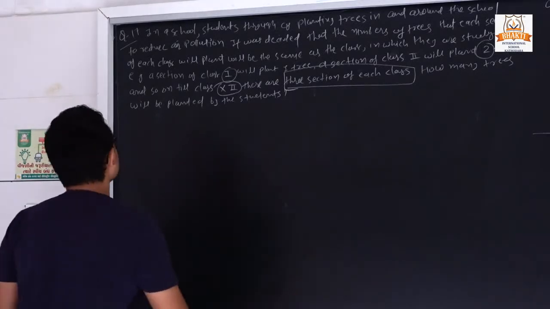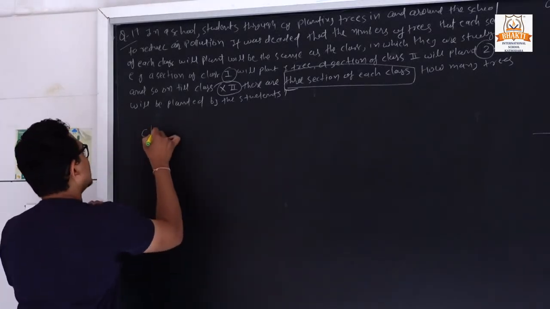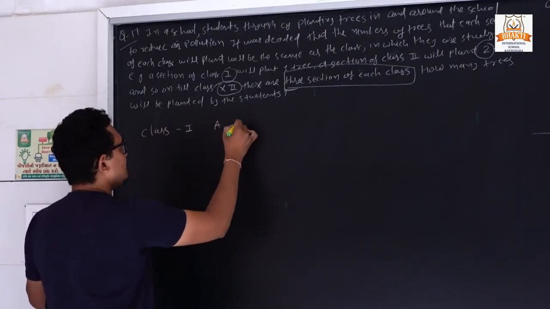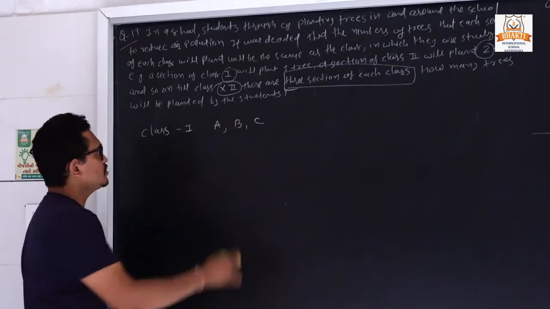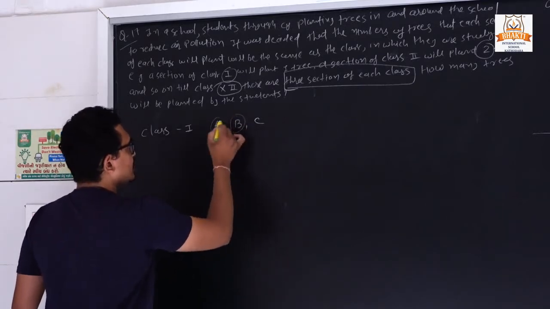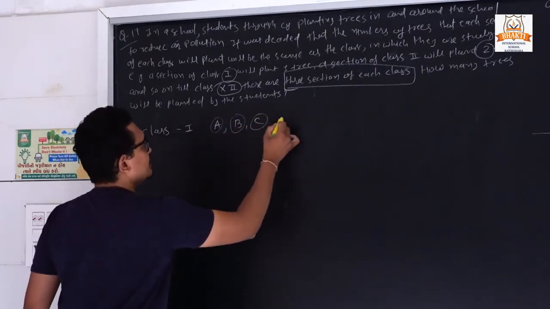So we can write like that. Class 1: they have 3 sections, A, B and C. Each section plants 1 tree. So 1 plus 1 plus 1, so it will be 3.